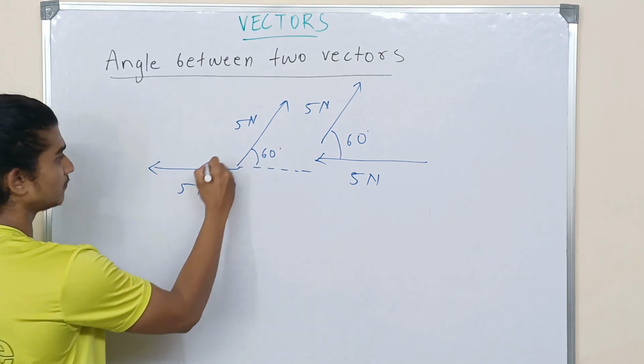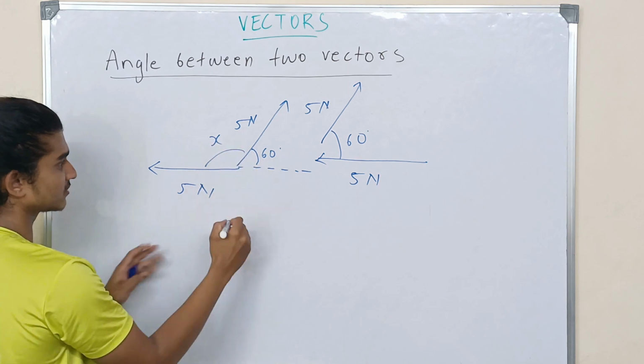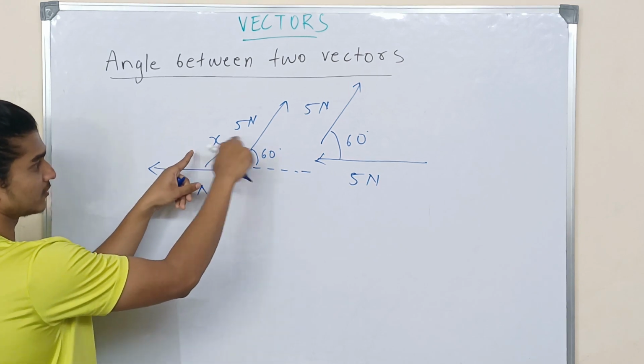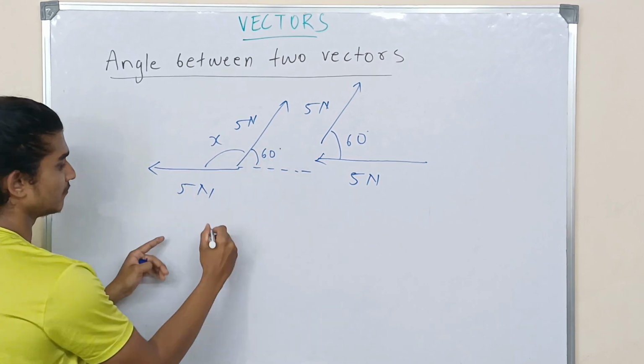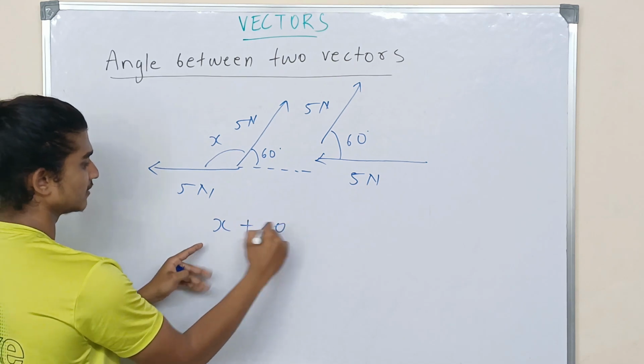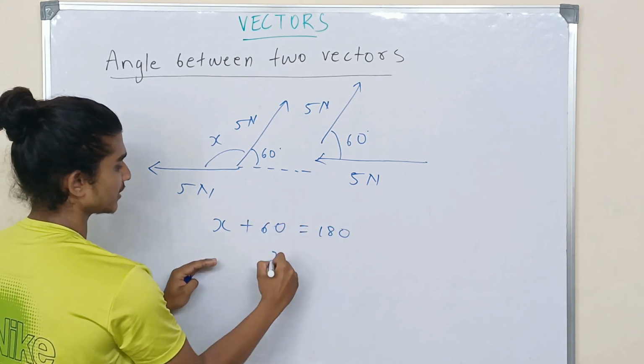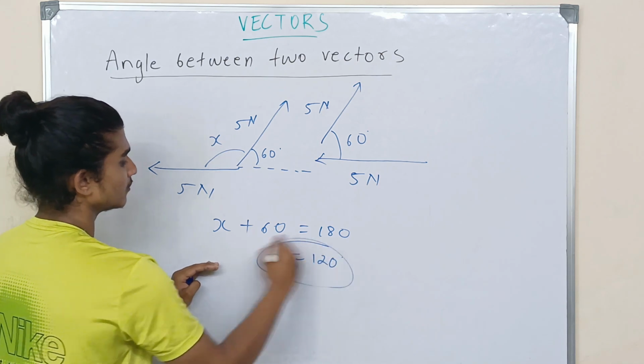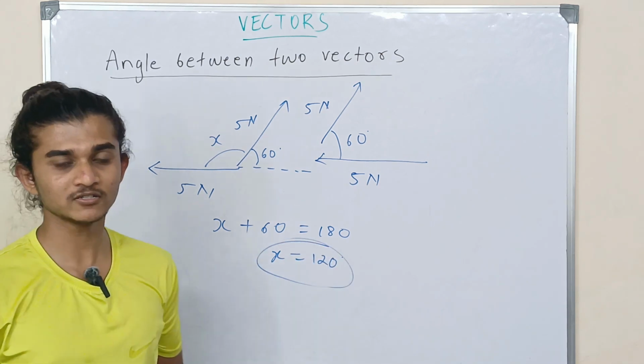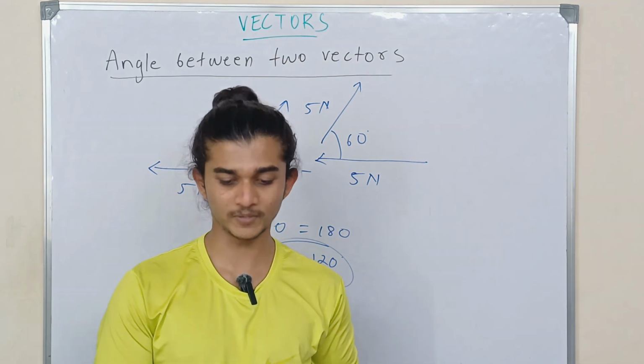Now using some other math, if I call this x, as you know, the combination of these is a linear angle which is 180 degree. So 60 plus x plus 60 equal to 180. So x equal to 120. This is how you're going to find the angle between two vectors. So please don't get confused on this particular topic.